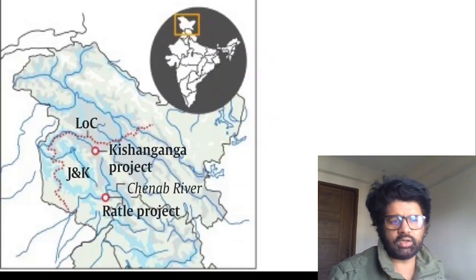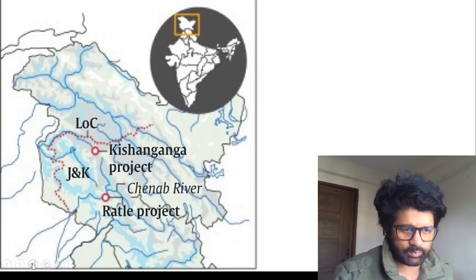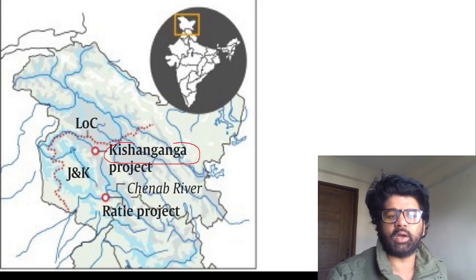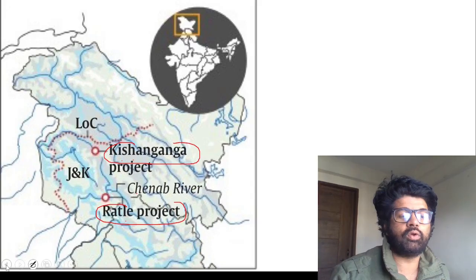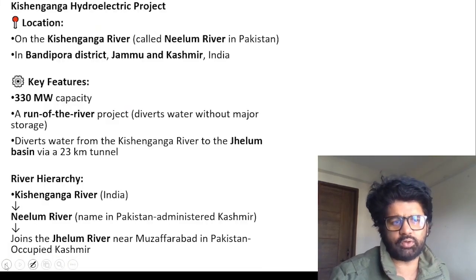We'll talk about it. So first of all, before we talk about all these issues, let's talk about the basic things. So the Kishan Ganga project and the Ratle project are the projects which are in the news, which you have to keep in mind. Ratle project is on the Chenab River, Kishan Ganga project is on one tributary of Jhelum, which is actually Kishan Ganga.